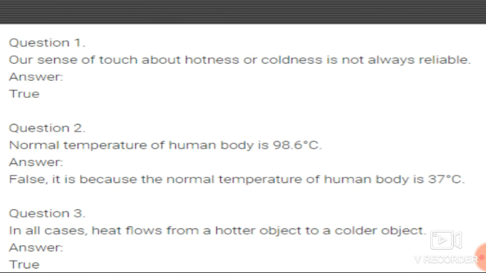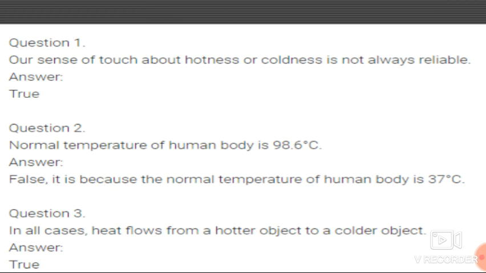The next question is: the normal temperature of the human body is 98.6 degrees Celsius. Yes students, we have seen three terms. What are these three terms? Can any student tell me?